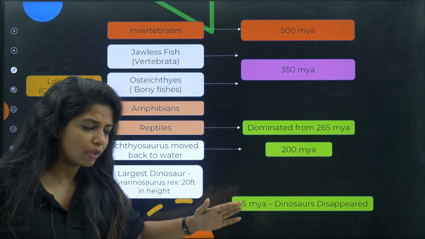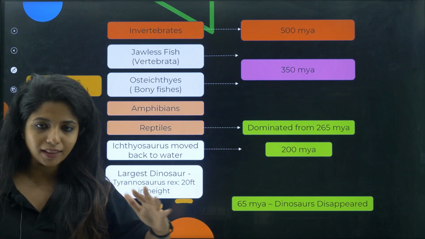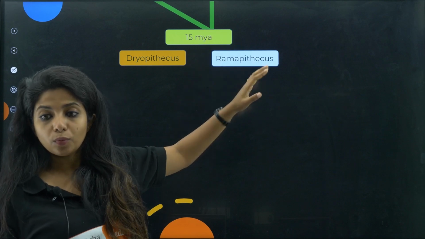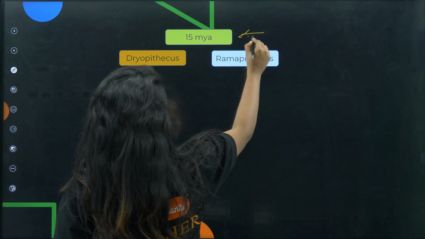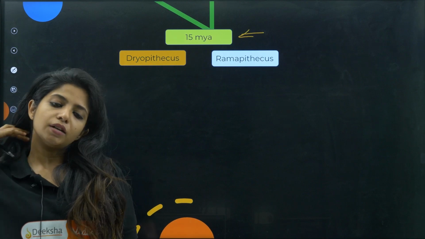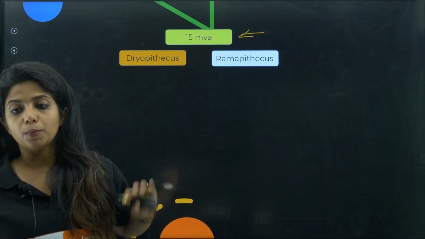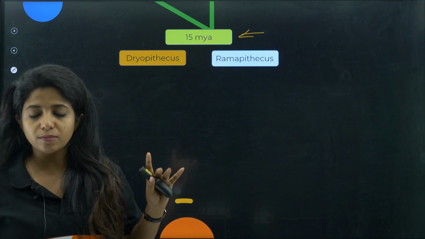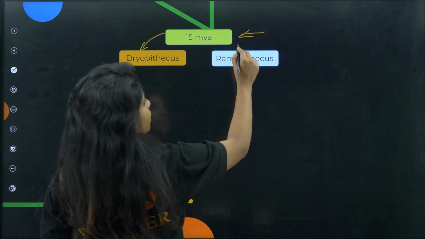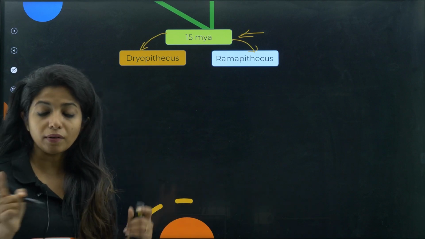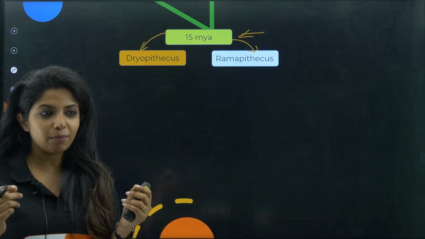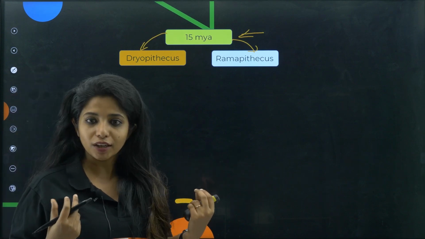Now let's leave 50 million years ago like that, and let's come to this particular area. Now it is 15 million years ago. I'm talking about 15 million years ago. Rest of the period, let's just skip it. Okay, so 15 million years ago, there are 2 different types of organisms that you saw. One was Dryopithecus and the second one was Ramapithecus. And as you see, the name Rama or everything sounds like a human being, right?